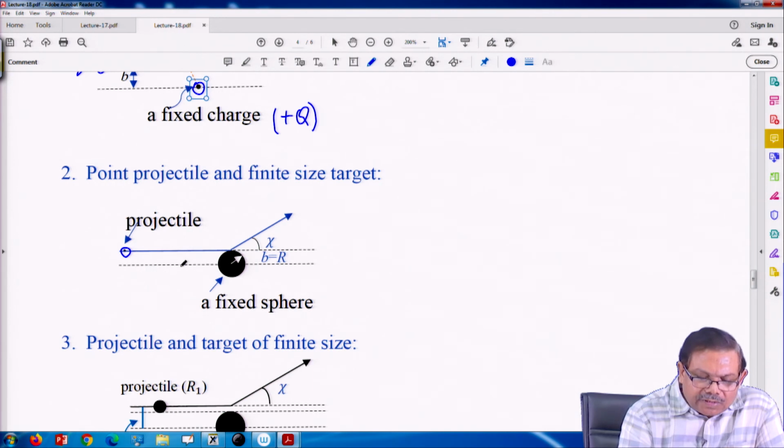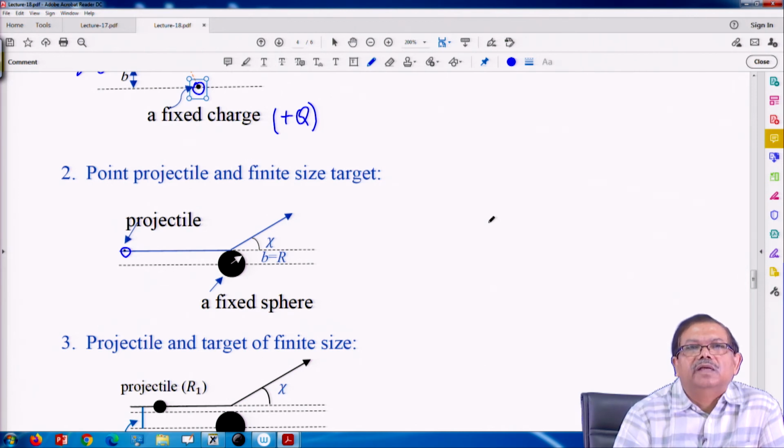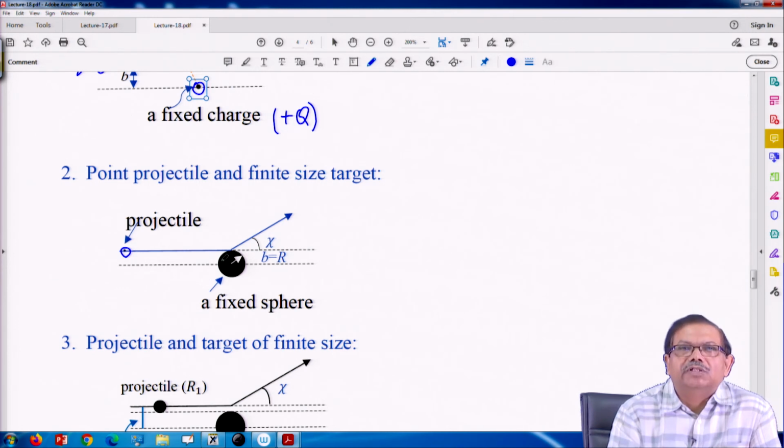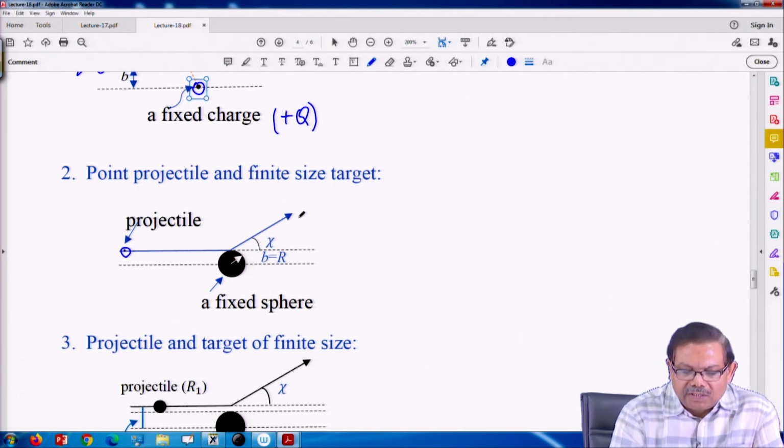So, if the shortest distance, the distance between these two parallel lines, is less than the radius of this sphere, then this point particle will collide and it would be deviated. So, if it is more than that, it will pass away without any kind of scattering. So, here there are no charges. So, deviation comes because of direct contact between these two particles.